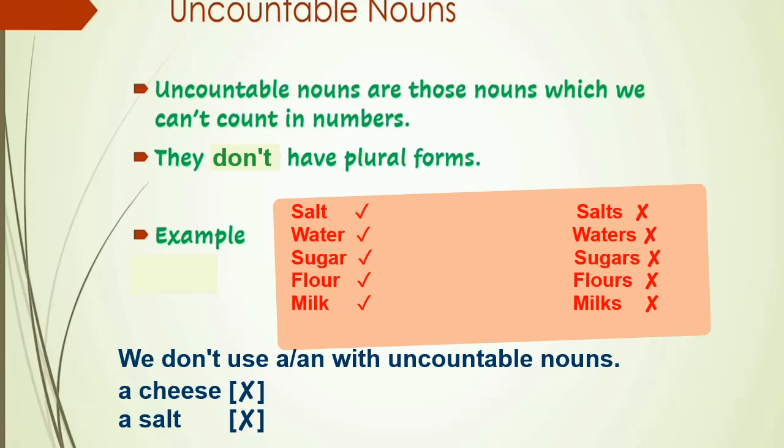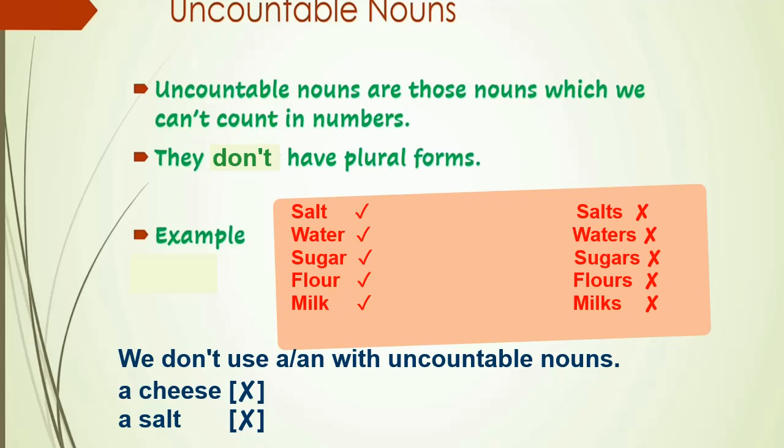Similarly, we say water, but we don't say waters. We say sugar, we don't say sugars. We say floor, but we don't say floors. Floors is wrong. Exactly in the same way, we say milk, we don't say milks. We don't have the plural form of milk. We don't use a or an with uncountable nouns.